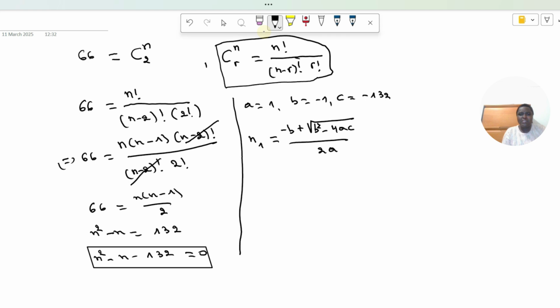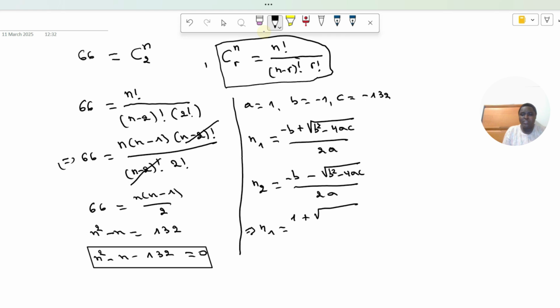And the second solution n2 will be equal to minus b minus square root of b squared minus 4ac over 2a. So n1 will be equal to minus b, where b is equal to minus 1, so minus b is equal to 1, plus square root of b squared.